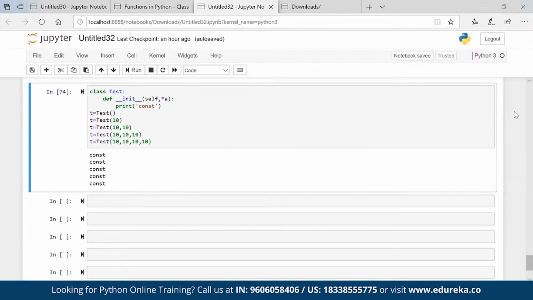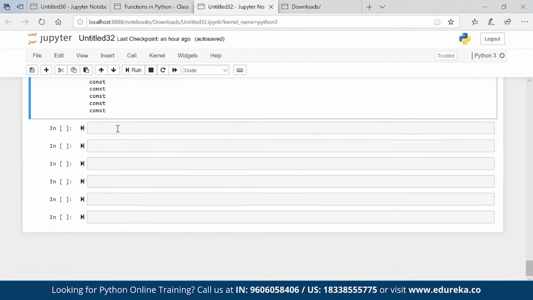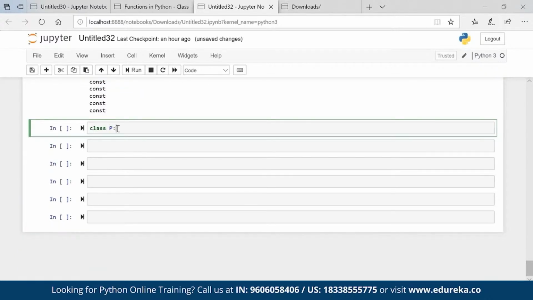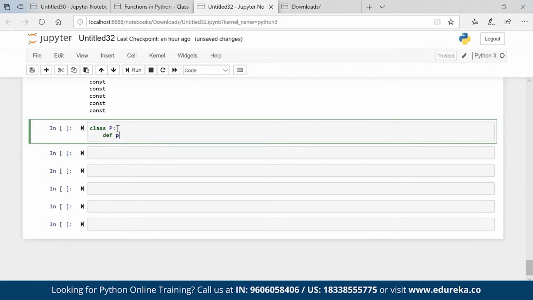Perfect. Okay, now there is a concept of method overriding as well. Someone asked me what if a child has the same method as the parent. Let's take one example. Here is my parent. Parent says, I have property, please take it.